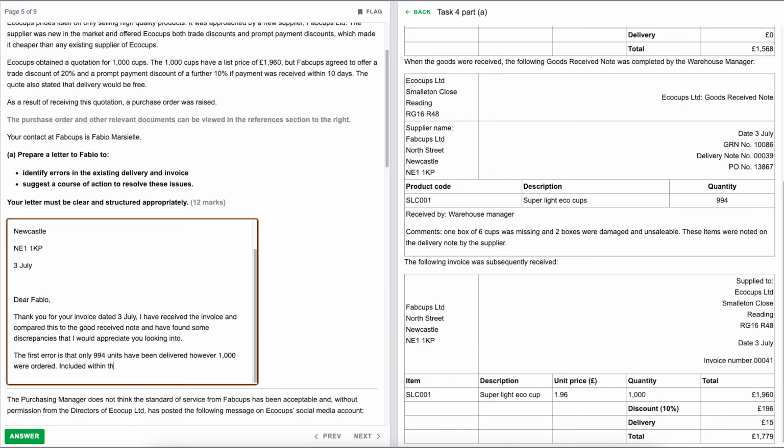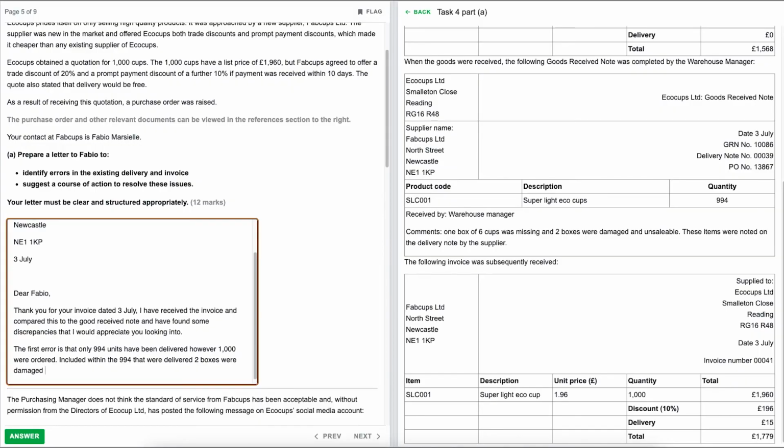Included within the 994 that were delivered, 2 boxes were damaged and therefore unsellable.